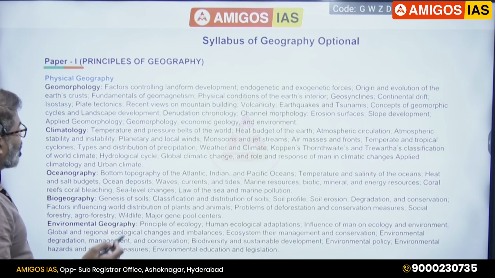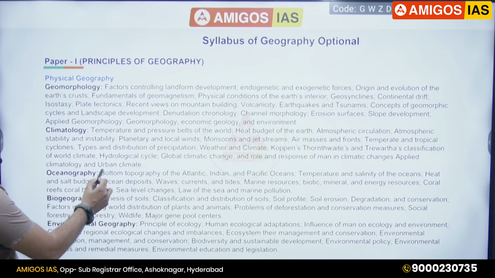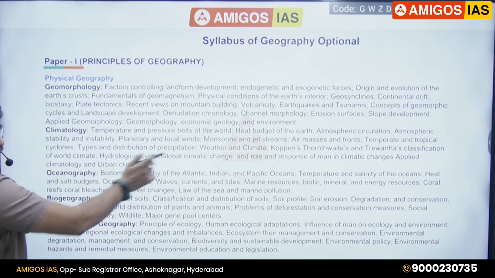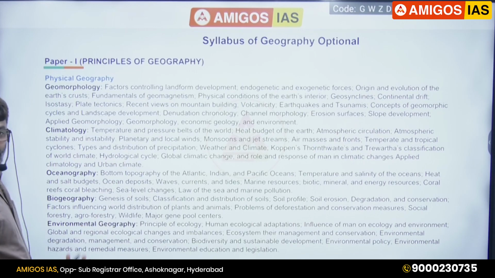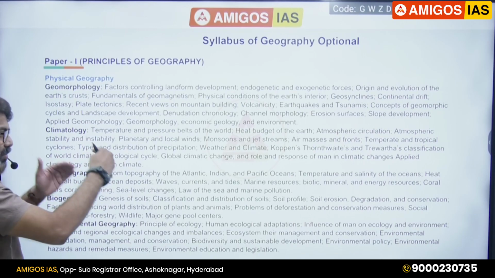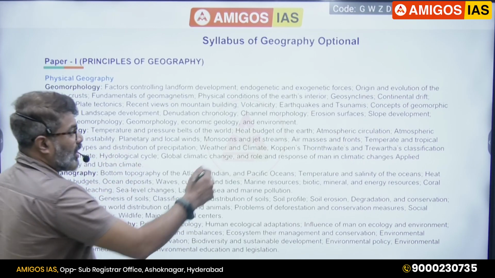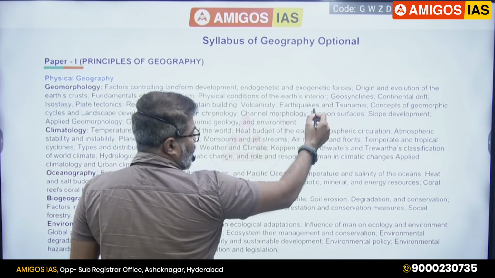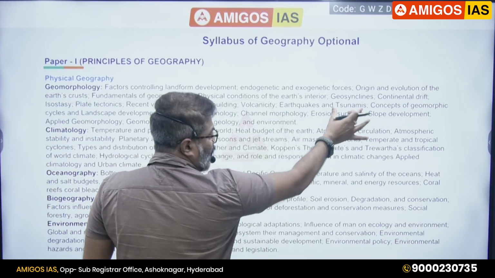I'll show you one more word. See the words climatology and urban climate. It is understood. In climatology, you have to read applied climatology, and urban climate you have to read. Understood? Okay. Same words are given multiple times. That is another part. See the earthquake. See this, tsunami. Notice these 2 words.